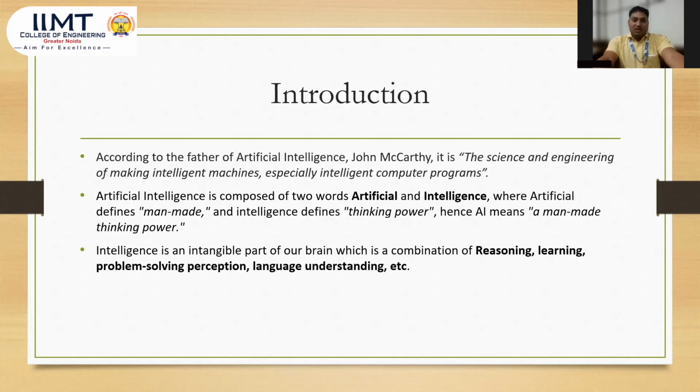Intelligence is an intangible part of our brain, which is a combination of reasoning, learning, problem solving, perception, and language understanding. Some points are given here. First is reasoning. Reasoning means artificial intelligence solves different kinds of tasks. Different types of situations are also handled by artificial intelligence and solved within a minute or a second.